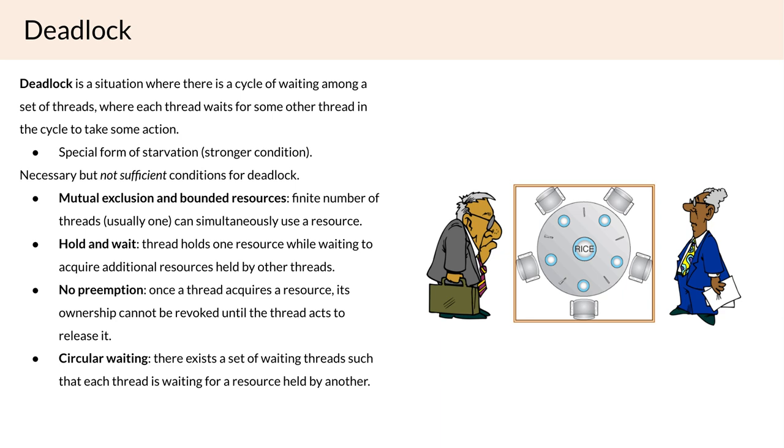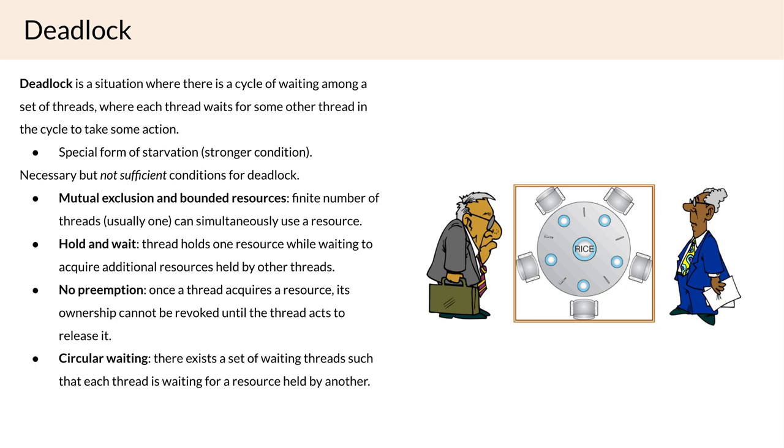Now the second condition is called hold and wait, and this is where threads hold on to a resource while they're waiting for another resource that's held by somebody else. So everyone's kind of holding onto one thing, waiting for another, and so they all end up waiting for each other, and nobody wants to be the first to compromise and give up their resource to somebody else who needs it.